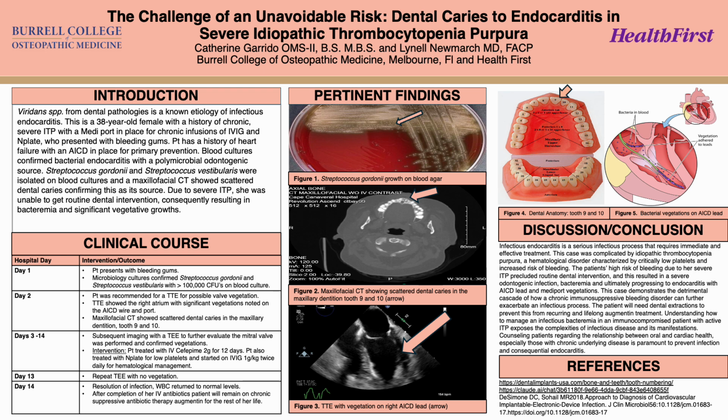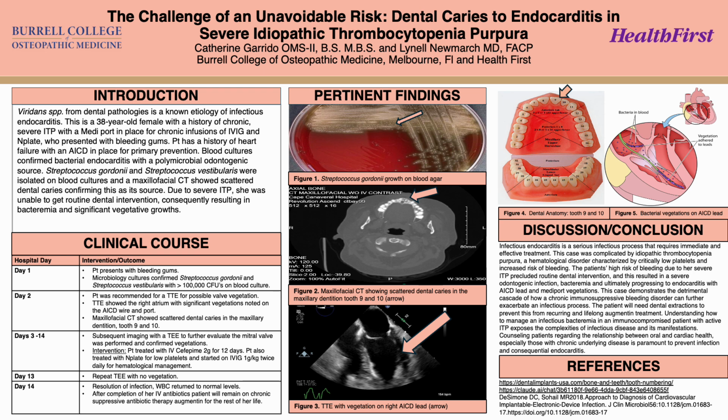I'll now turn your attention to the clinical course table. On day 1, the patient presented with the primary complaint of bleeding gums. Microbiology cultures confirmed Streptococcus gordonii and Streptococcus vestibularis with over 100,000 CFUs on blood culture. On Figure 1, under pertinent findings, you can appreciate Streptococcus gordonii growth on blood agar.